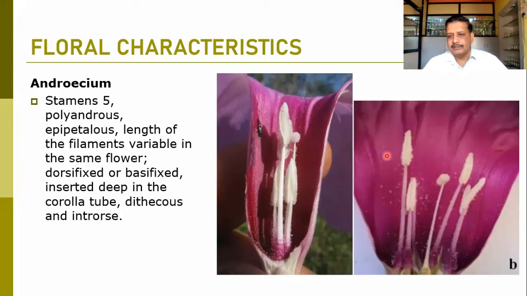Here you can find slightly dehisced pollen grains, which can be spread on the corolla tube. Here you can find a basifixed type of fixation of the androecium, and here it is dorsifixed. Here also you can find the basifixed type of fixation of the anther cells to the filament.